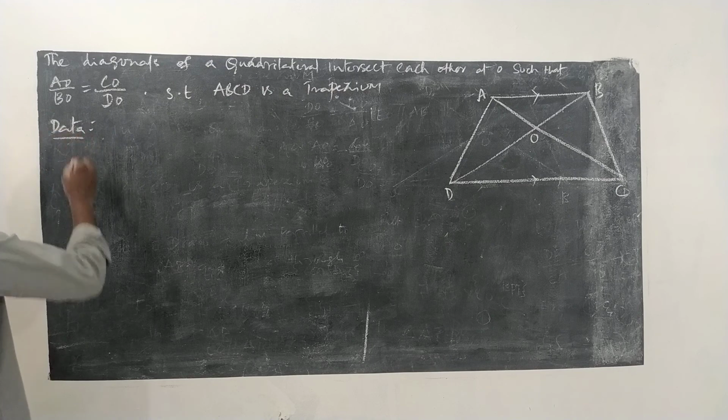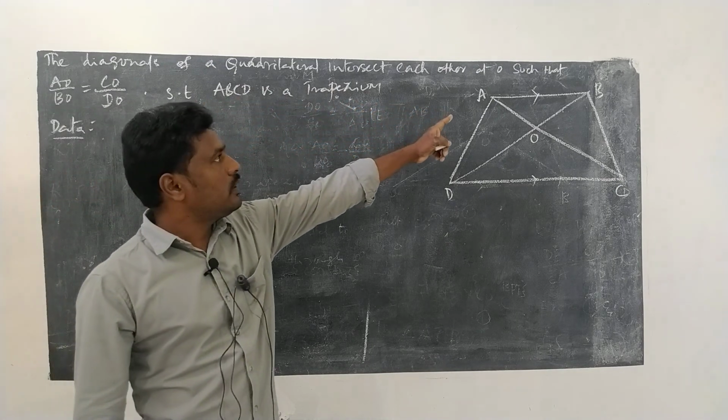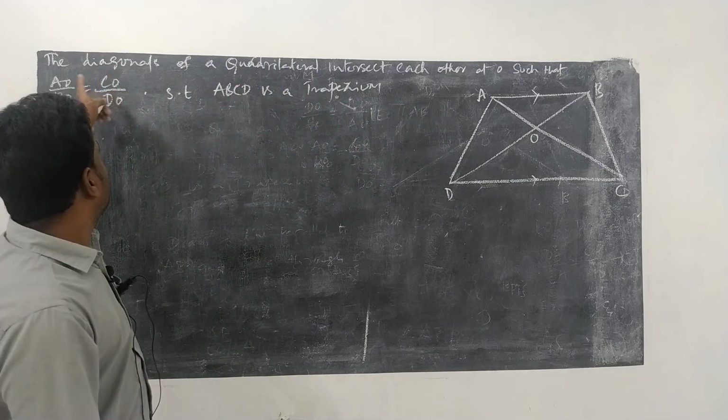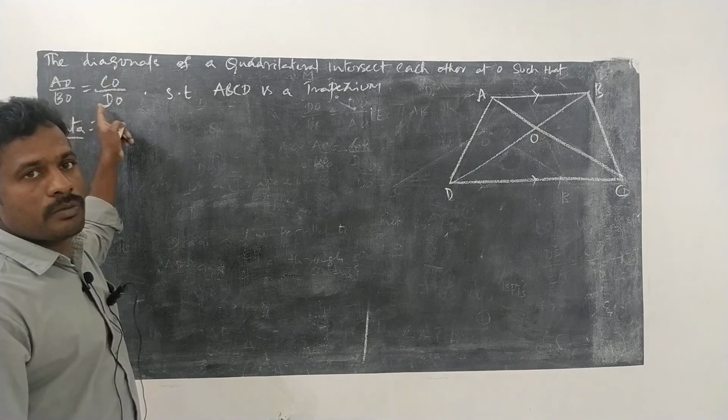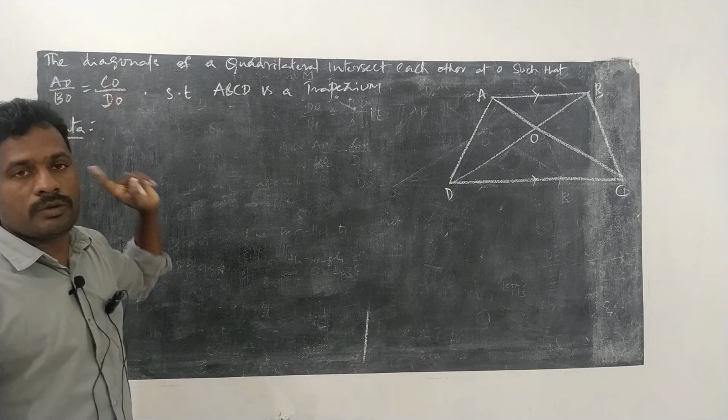What they have given here: diagonals are intersecting at O, and they are intersecting in the ratio AO by BO is equal to CO by DO.